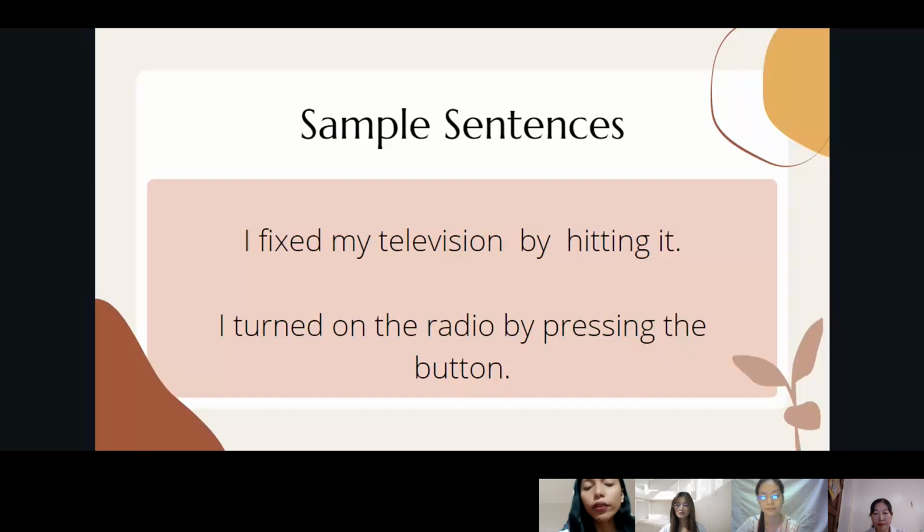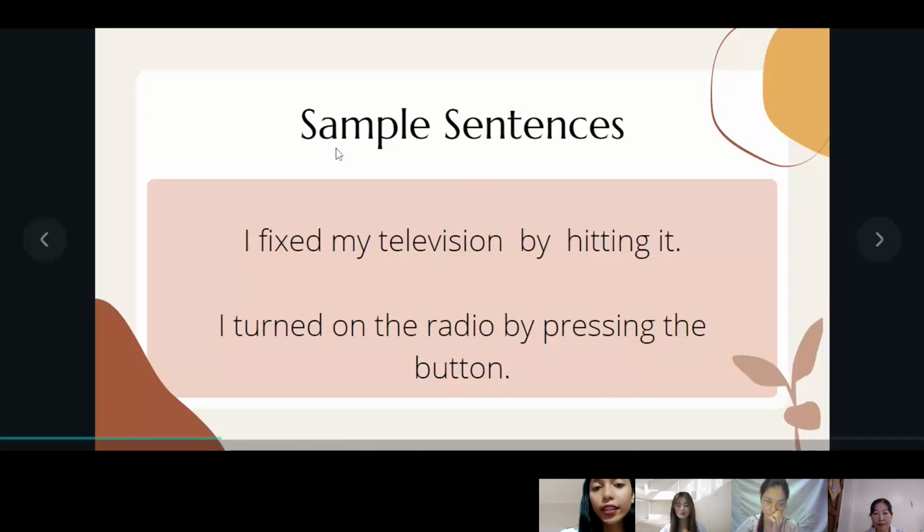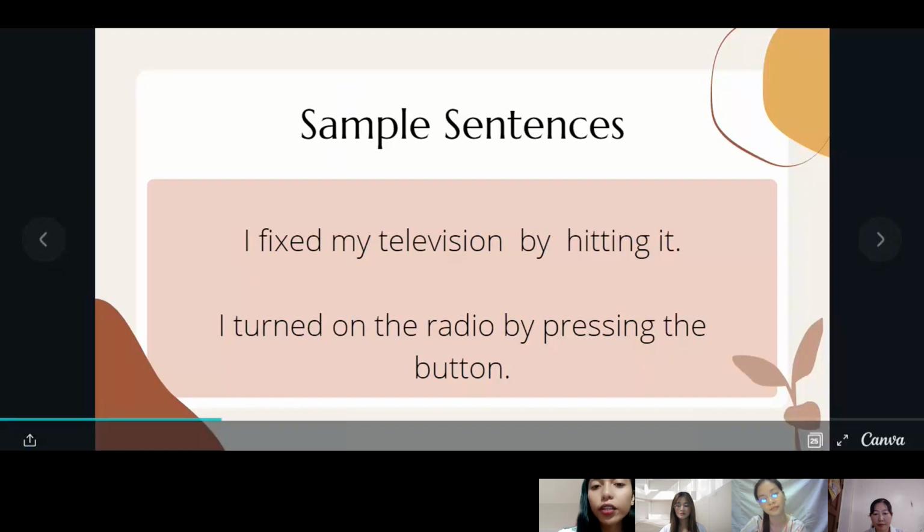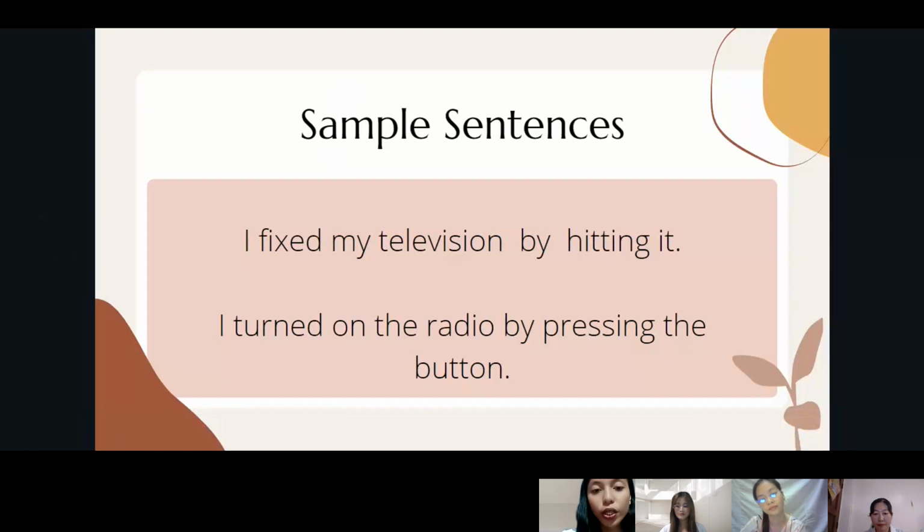In this sentence there is an action and there is a result. Miss Rimarem, can you please identify the action that is done in this sample sentence? Your mic is muted, Miss Rimarem.